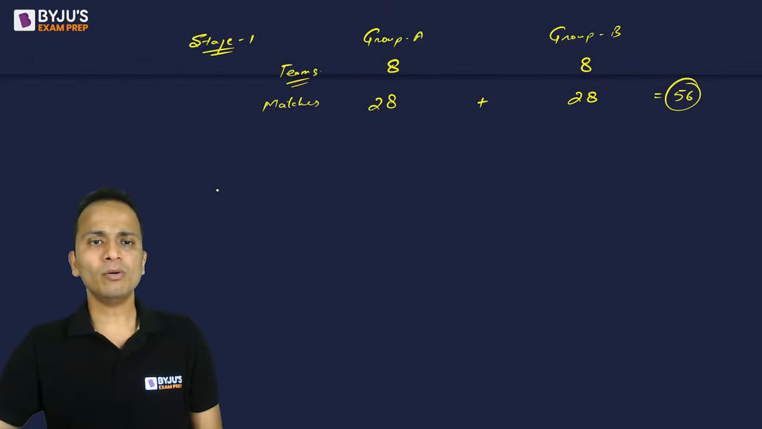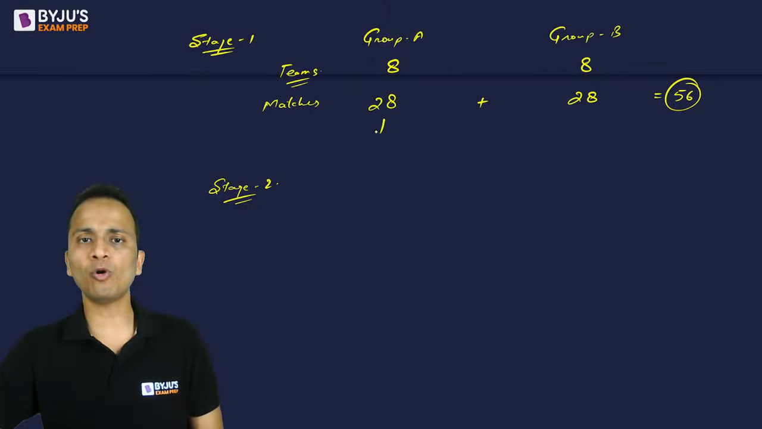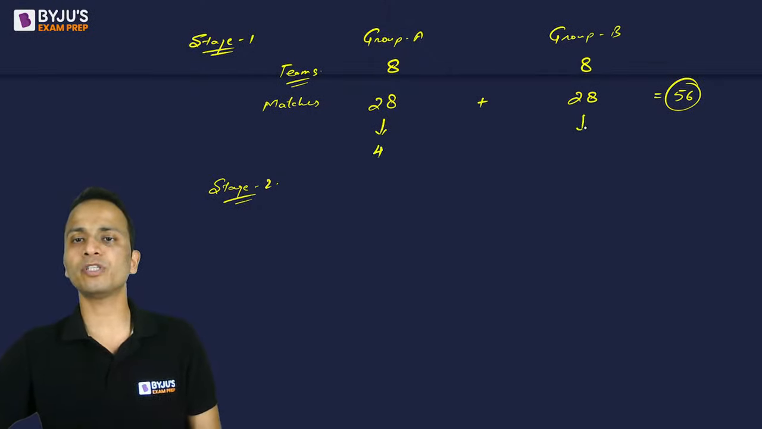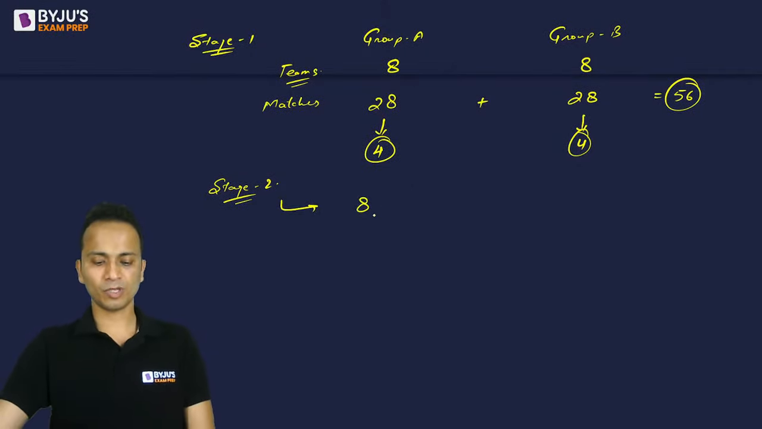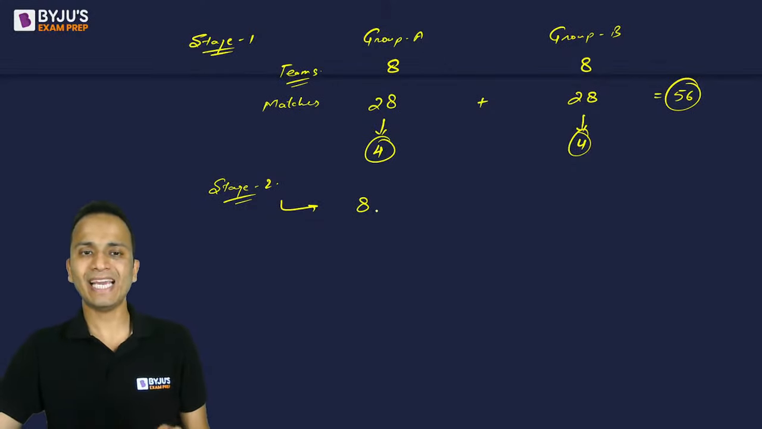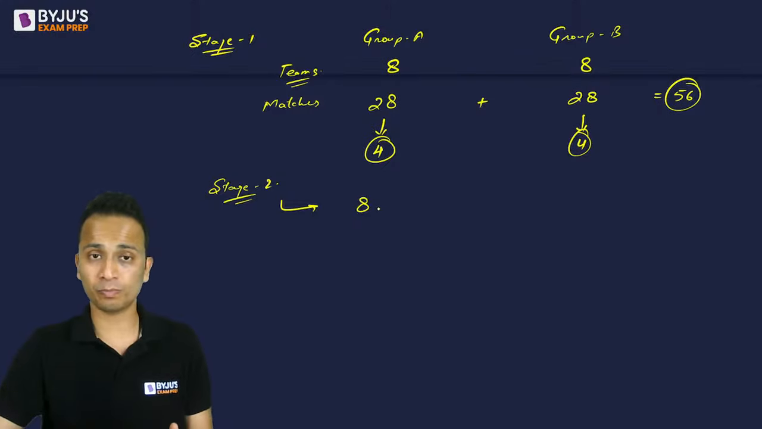Now, after stage 1 completion, stage 2 will happen. And what will happen in stage 2? Top 4 teams from each of the groups will advance to stage 2. So in stage 2, total number of teams is 8. All right. Total number of teams is 8 in stage 2. I'm clear up to this point, I hope.